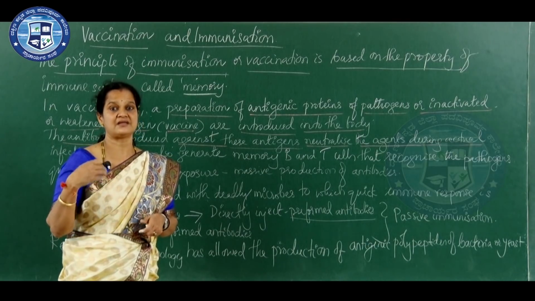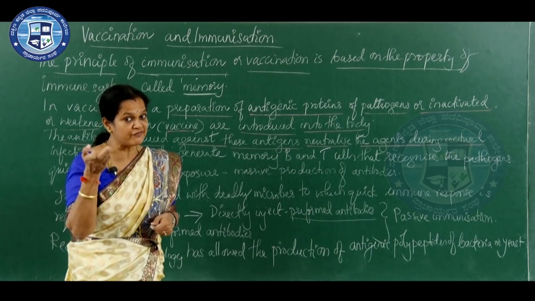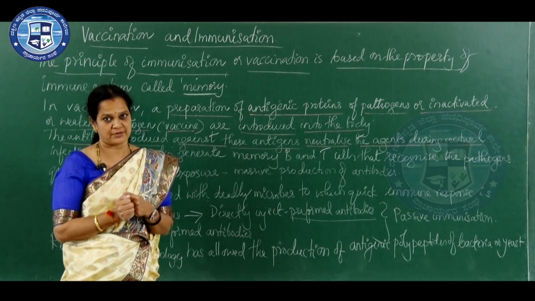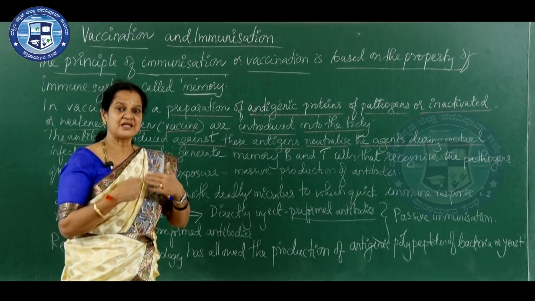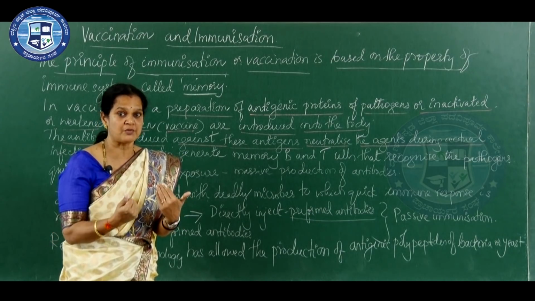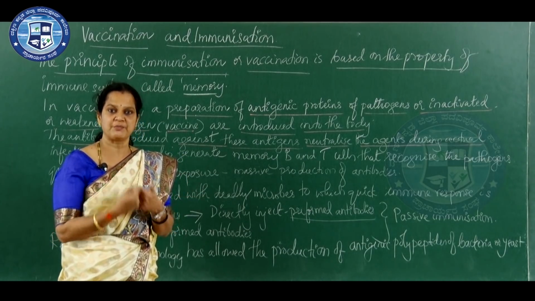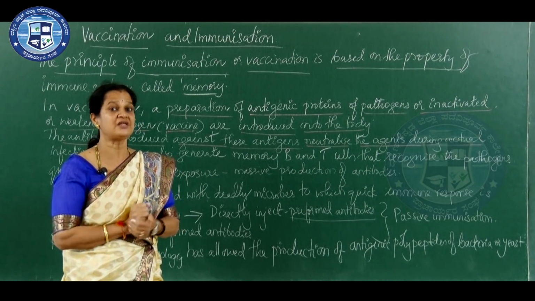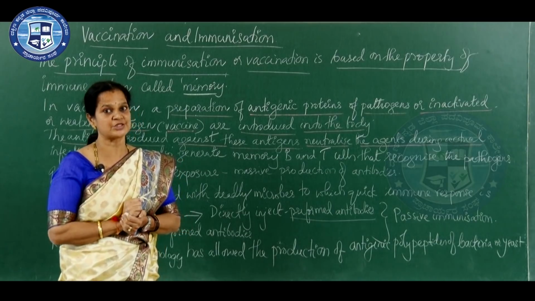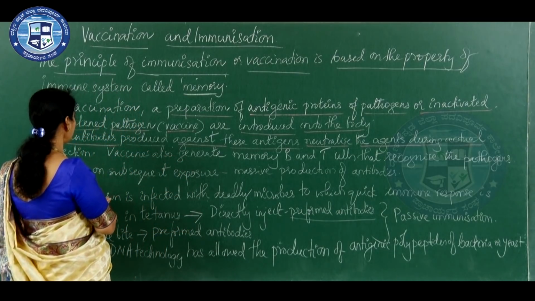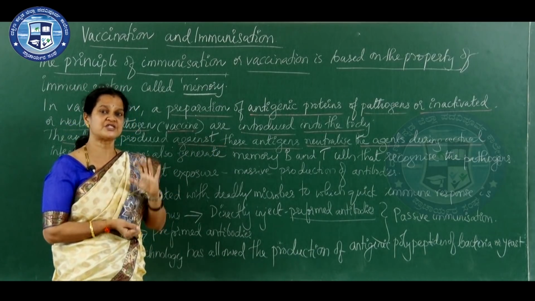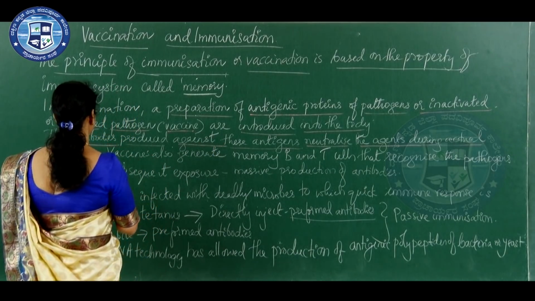Whenever there is a natural infection later on, the body keeps memory of the pathogen, so that antibodies will be produced in large amounts, and will destroy the actual pathogen during its subsequent entry into our body. So the antibodies produced against these antigens neutralize the agents during actual infection.